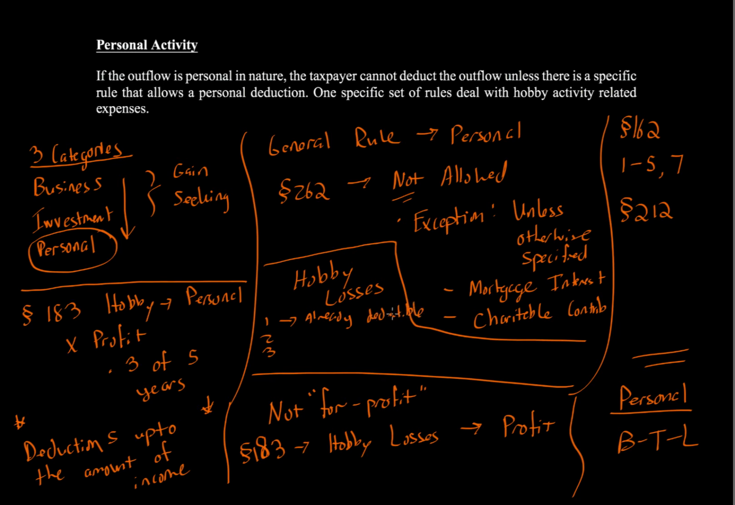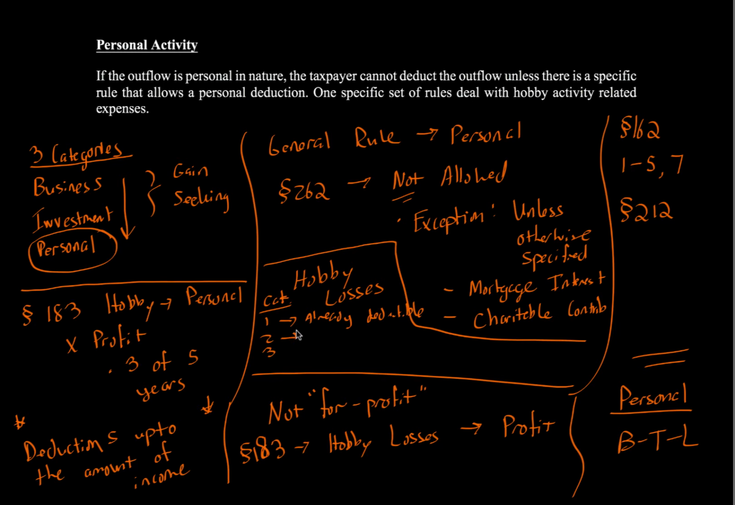And these can be taken beyond income. So the general rule that you can only take deductions up to the amount of income, that holds true. But we have to put them into categories of what type of hobby loss it is. So category 1 is already deductible, so those can actually go beyond income.